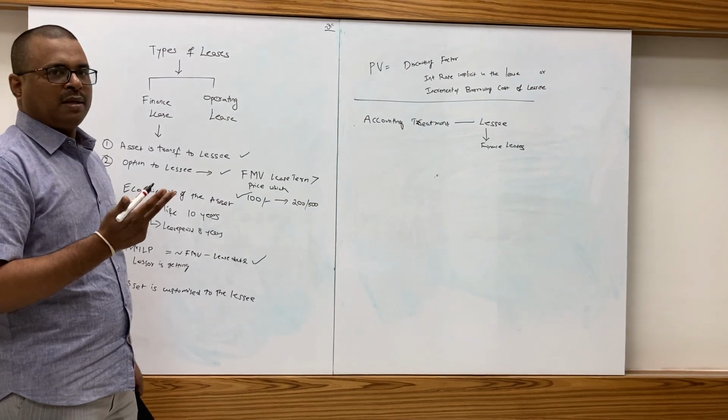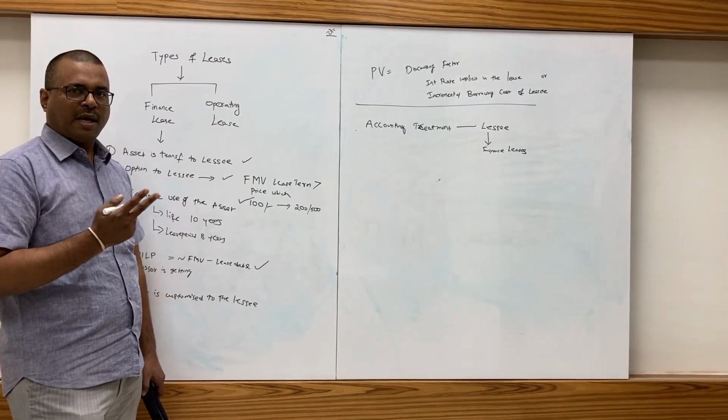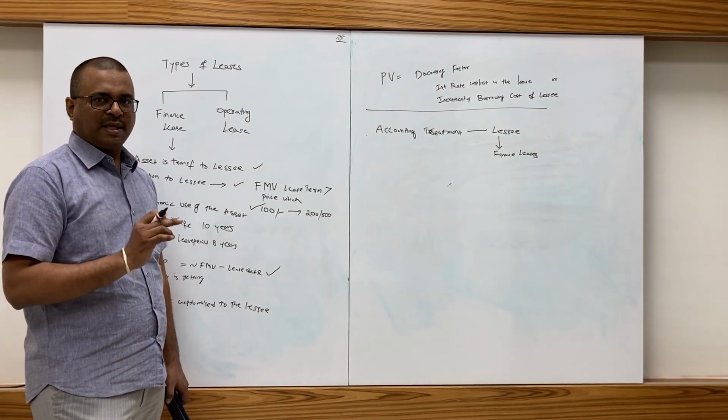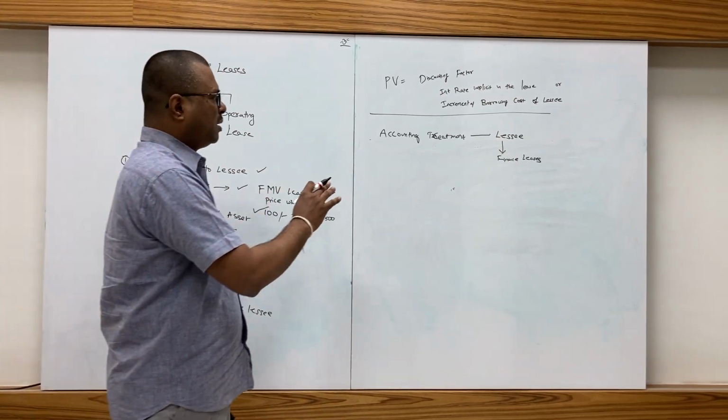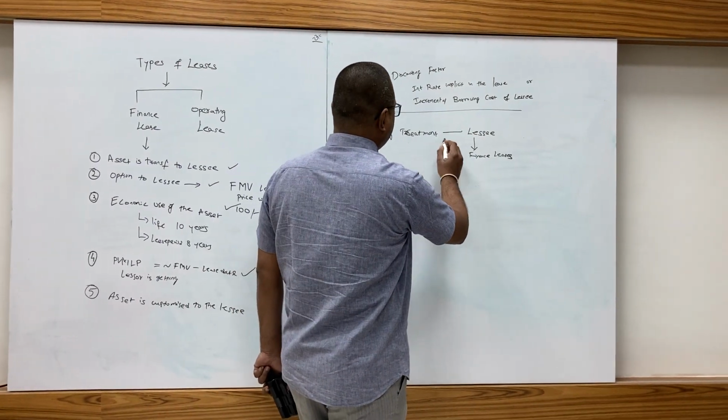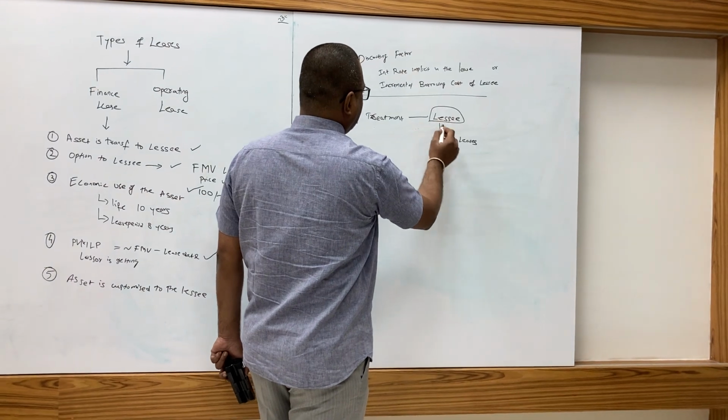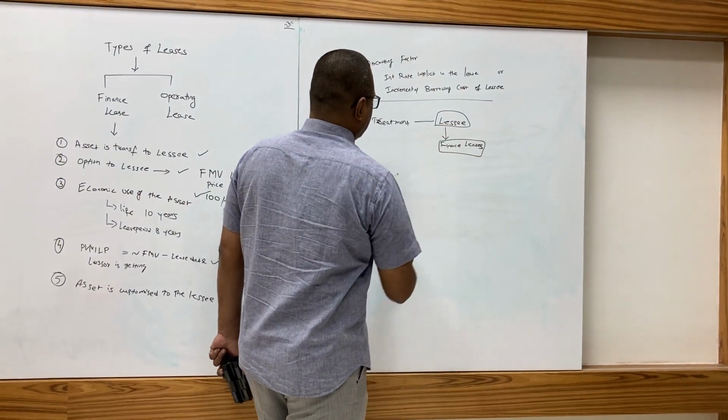In leases there are two parties, one is lessor and one is lessee. So now we are looking at what is the accounting treatment for the lessee in case of finance lease.